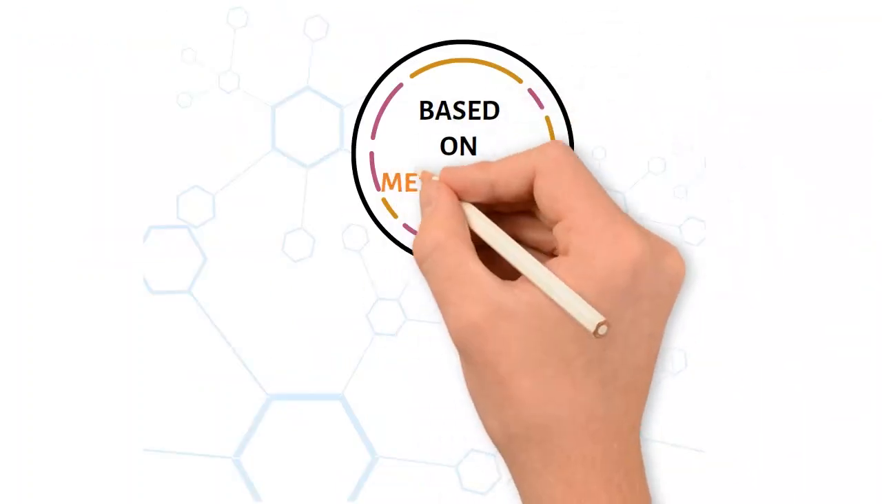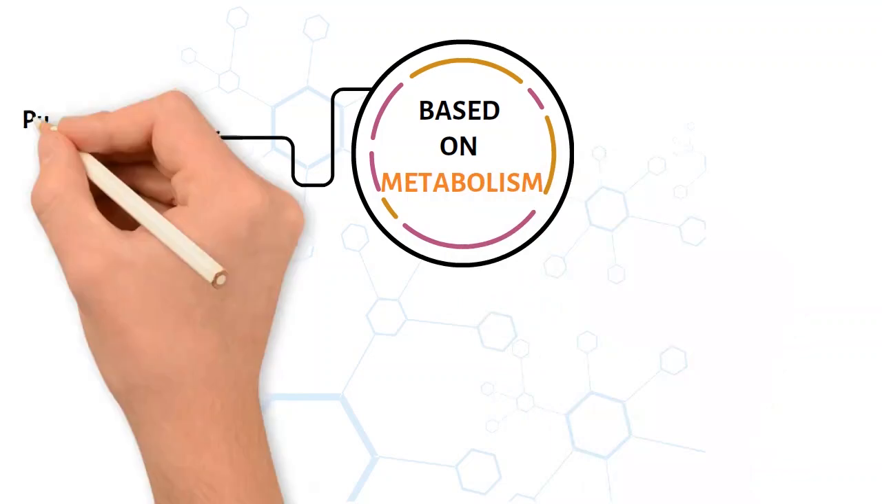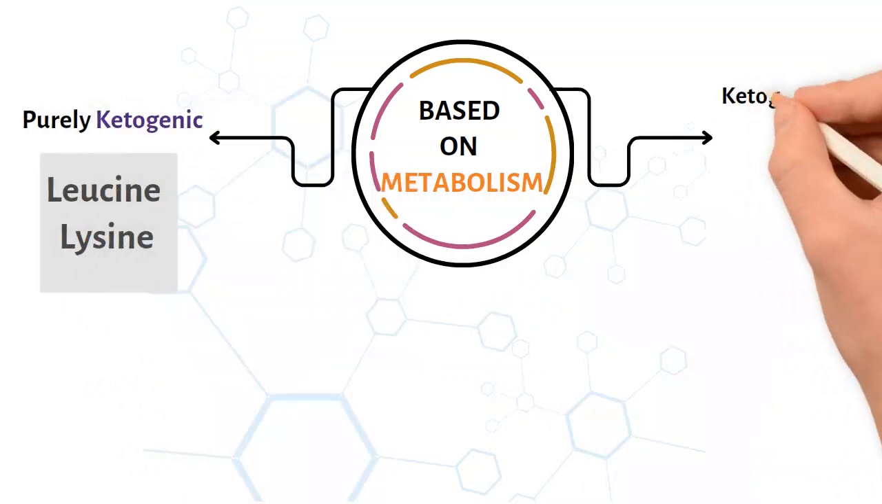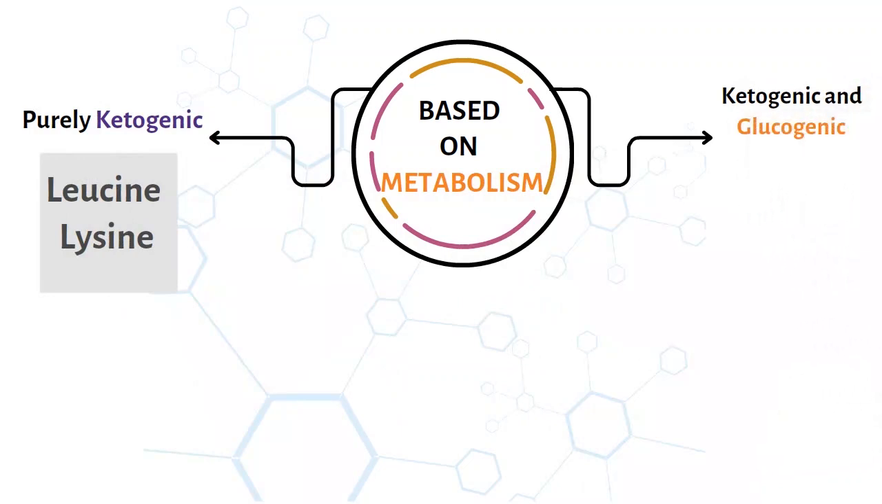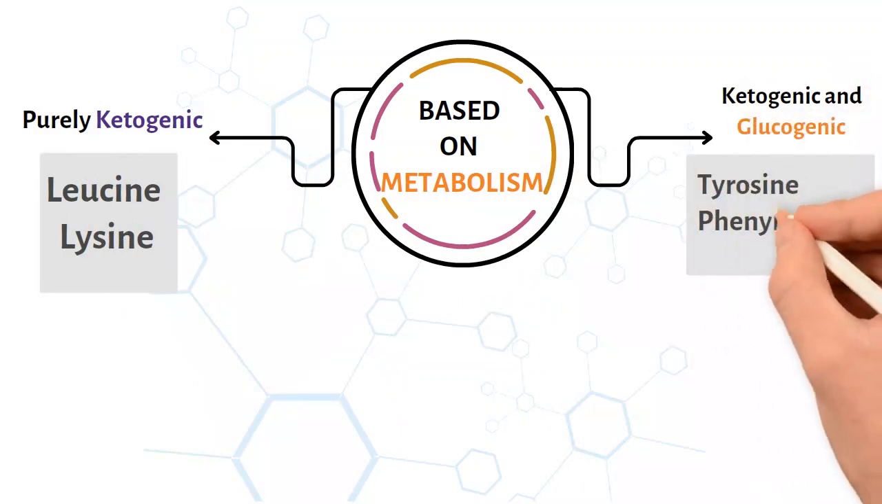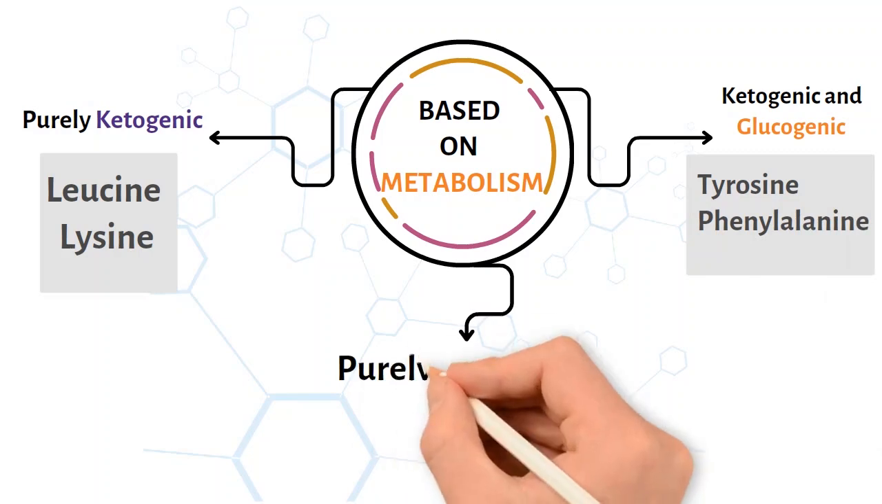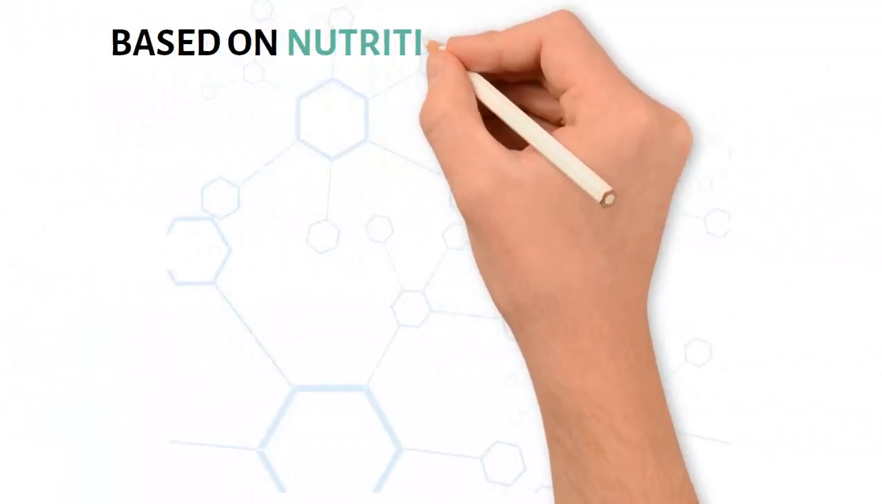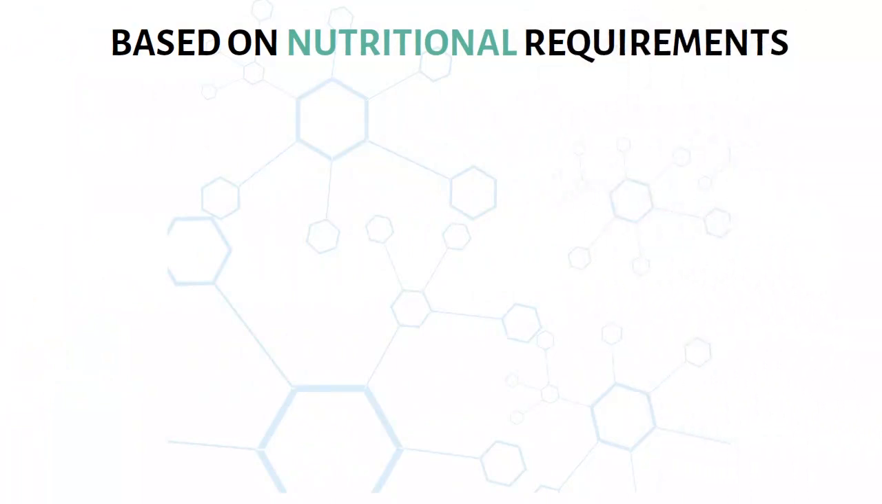Classification based on metabolism. A. Purely ketogenic, leucine and lysine. B. Ketogenic and glucogenic, tyrosine, phenylalanine. C. Purely glucogenic.